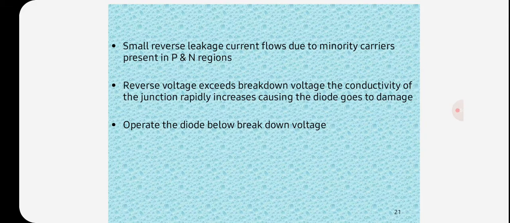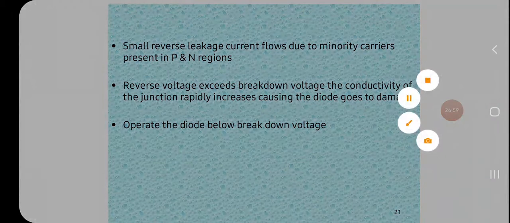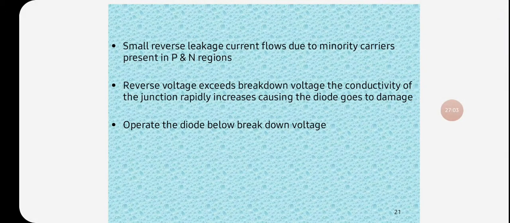When reverse voltage exceeds breakdown voltage, the conductivity of the junction rapidly increases, causing the diode to get damaged. Operate the diode below breakdown voltage.